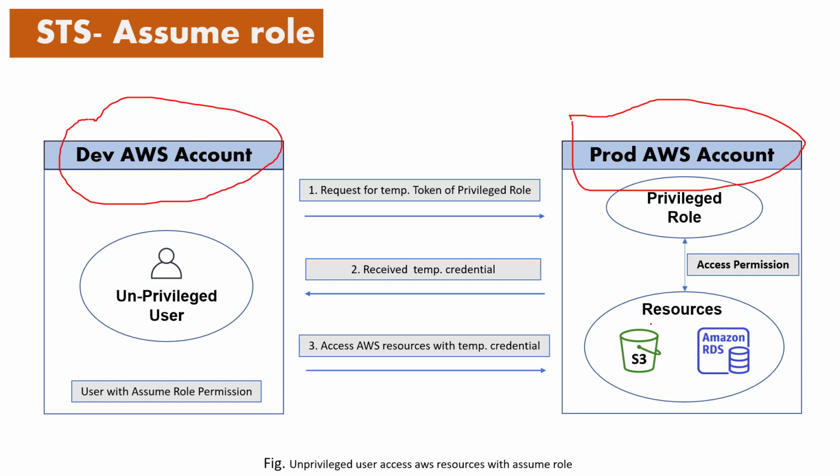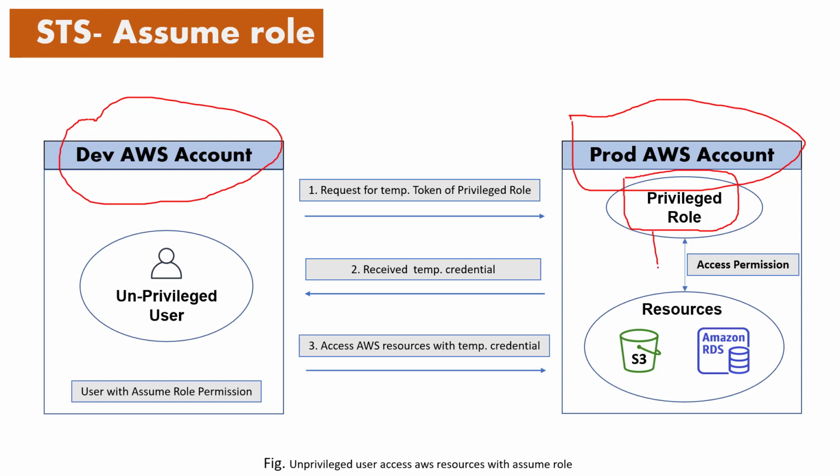The first method is to create a user here in the production account and give the credentials to this user. But this will be really risky because those credentials will never expire, and it's very difficult to manage all of this. The second method is called assume role. Suppose we created a role in the production account.